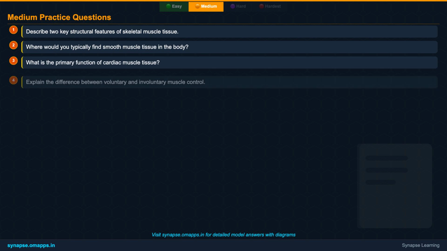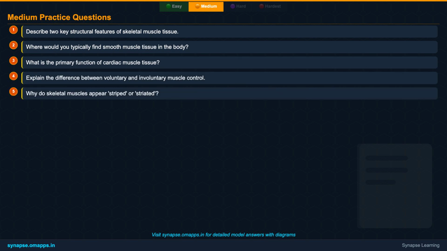Alright, let's solidify your understanding with 5 practice questions. First, describe 2 key structural features of skeletal muscle tissue. Second, where would you typically find smooth muscle tissue in the body? Third, what is the primary function of cardiac muscle tissue? Fourth, explain the difference between voluntary and involuntary muscle control. And fifth, why do skeletal muscles appear striped or striated?